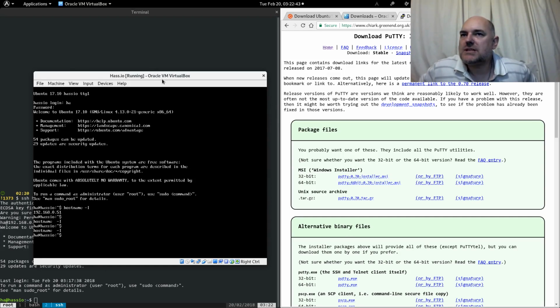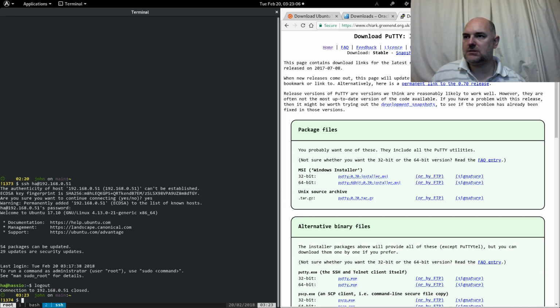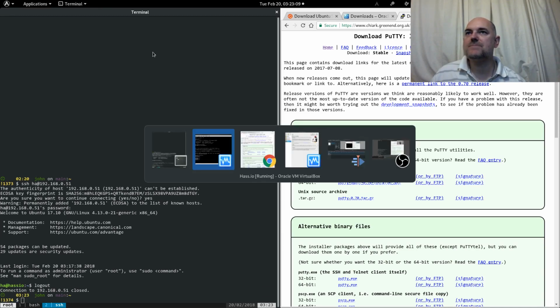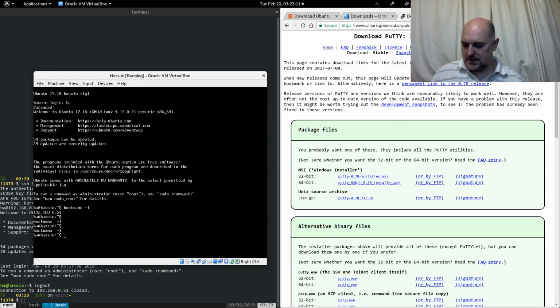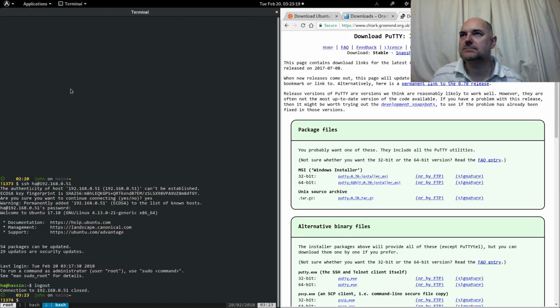I can now close this virtual machine display down, this terminal. However, if I do that, then I won't be able to gain access. So I'm going to go back to my terminal. I'm going to press Ctrl and D to log out. Then I'm back on my own computer. Back in there, and I'm going to type shut down now. That will stop the machine. Okay.